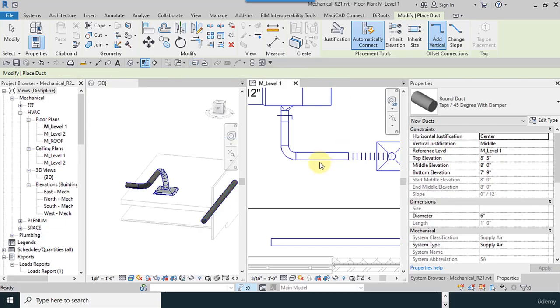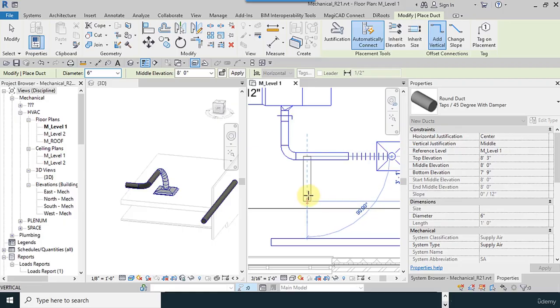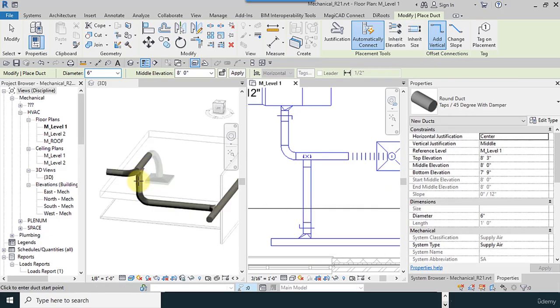I put these two windows next to each other to see better. Use this tool, and automatically connect is active like this. It connects to another duct vertically.